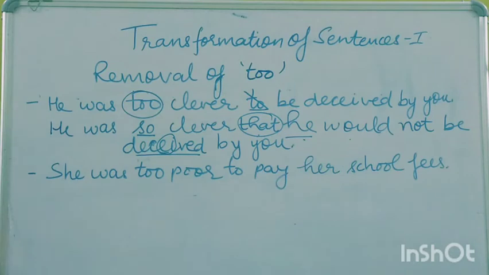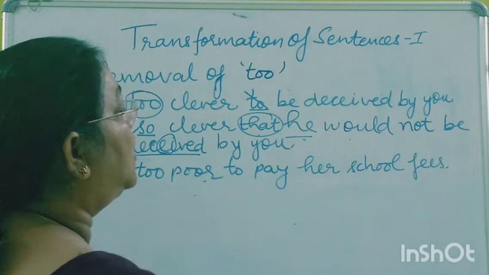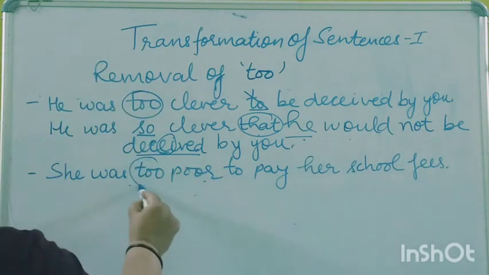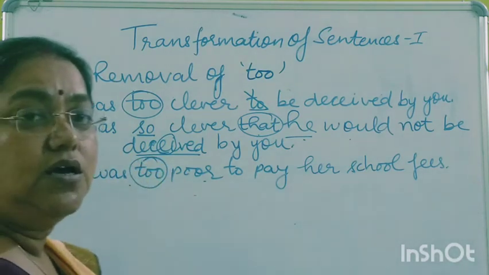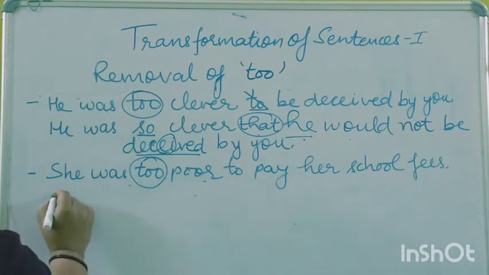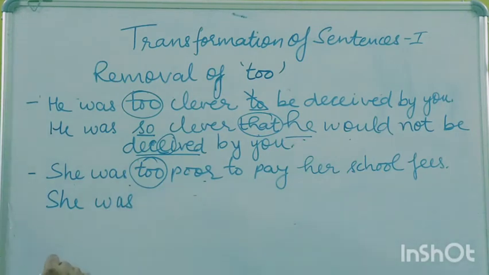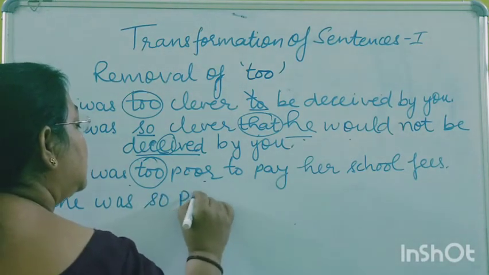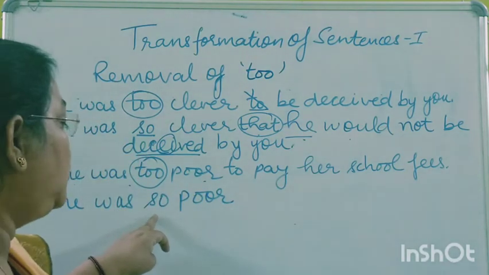Now the next sentence is, she was too poor to pay her school fees. She was too poor. Now we have to remove "too", so instead of "too" we'll write "so".